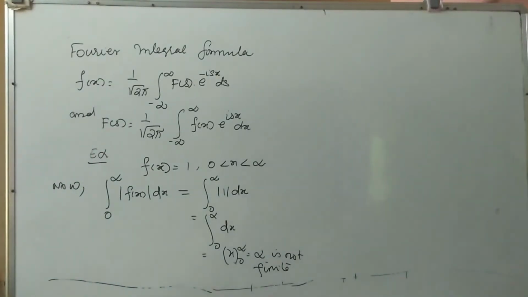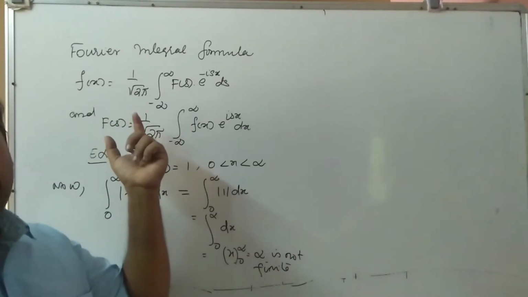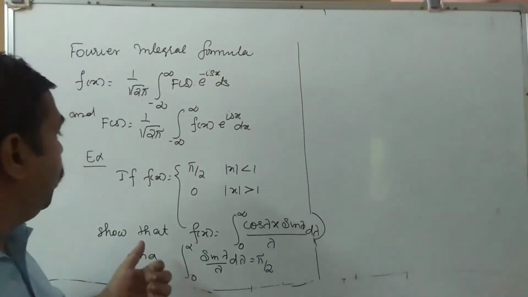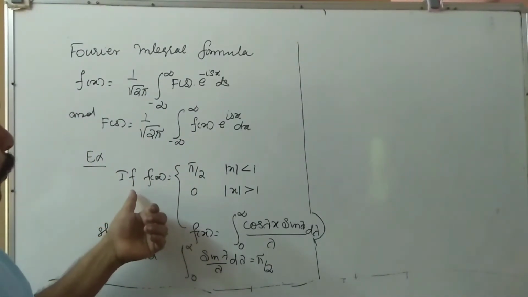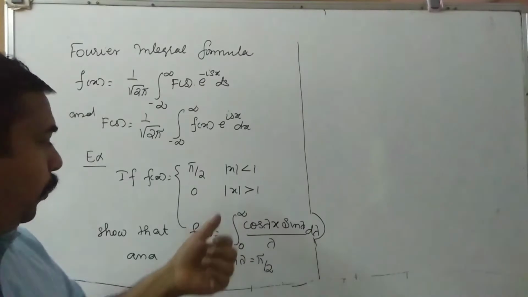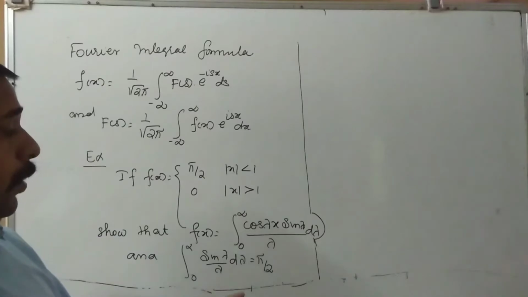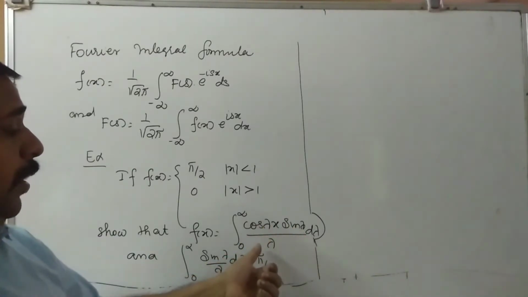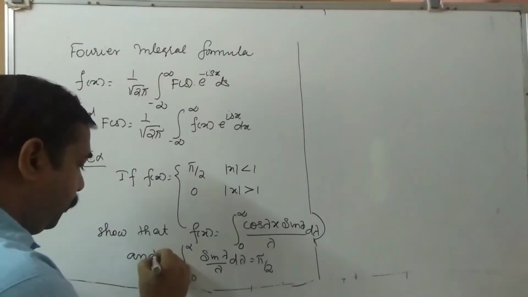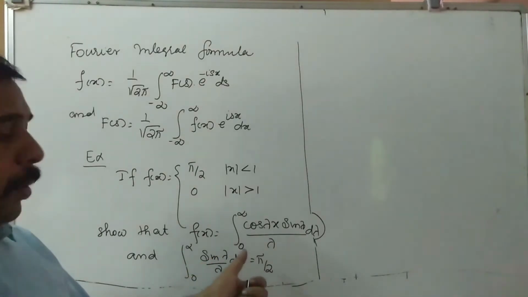It is not finite. So we cannot express this as a Fourier integral. So that is, if f of x is equal to pi by 2 for mod x less than 1, equal to 0 for mod x greater than 1, then we have to show f of x is equal to integral 0 to infinity cos lambda x sin lambda divided by lambda d lambda. Also to prove integral 0 to infinity sin lambda by lambda d lambda is equal to pi by 2.